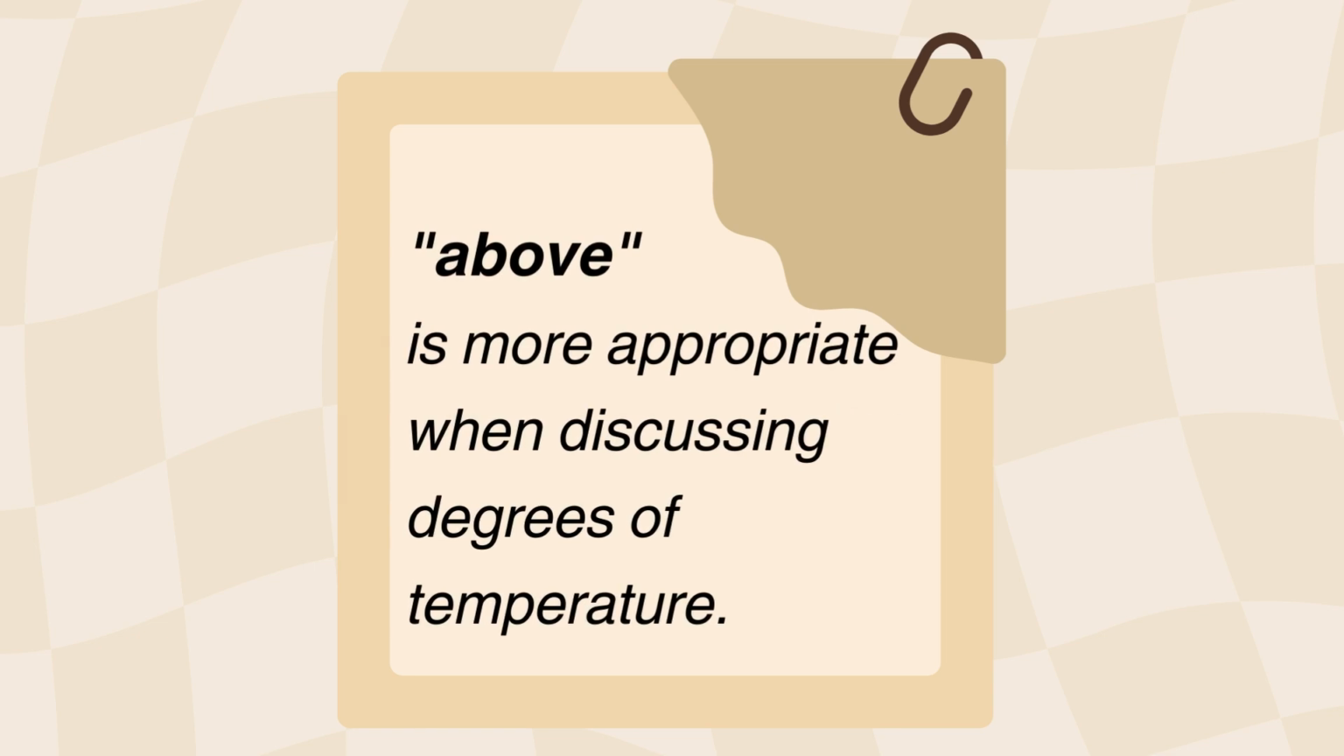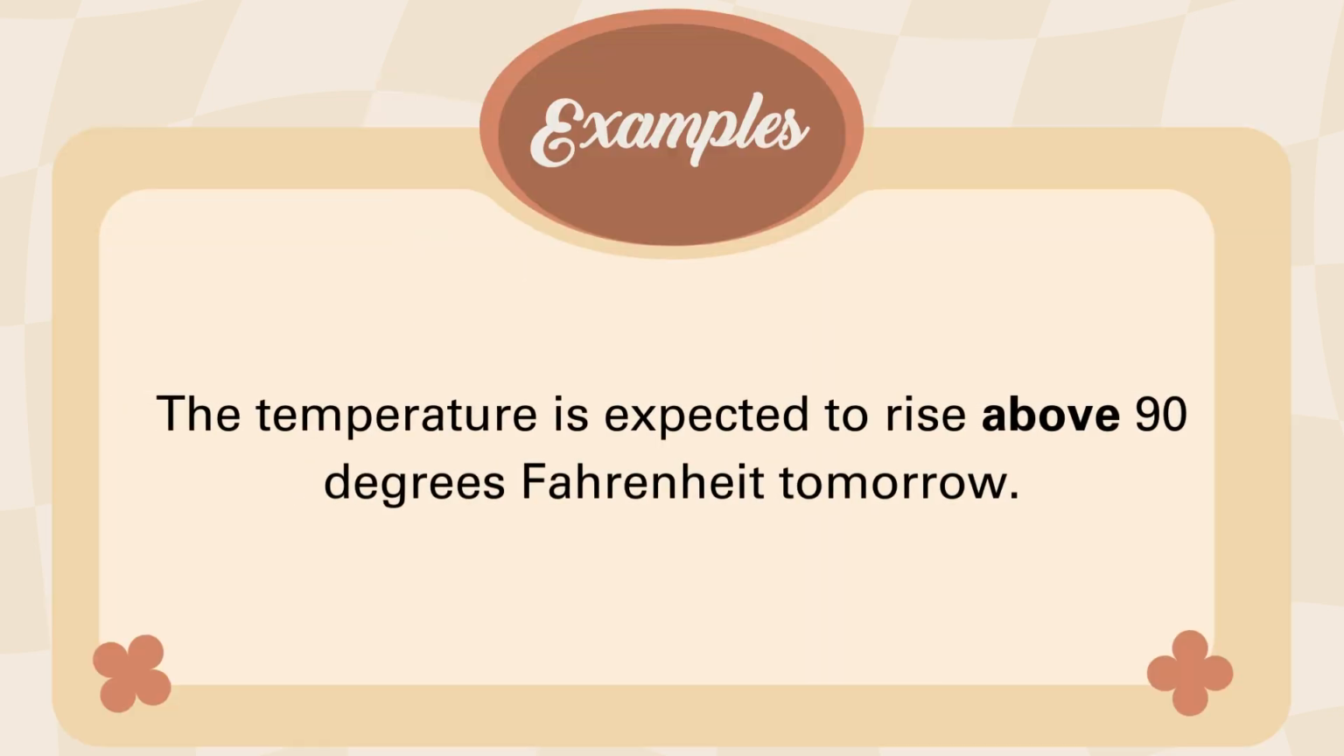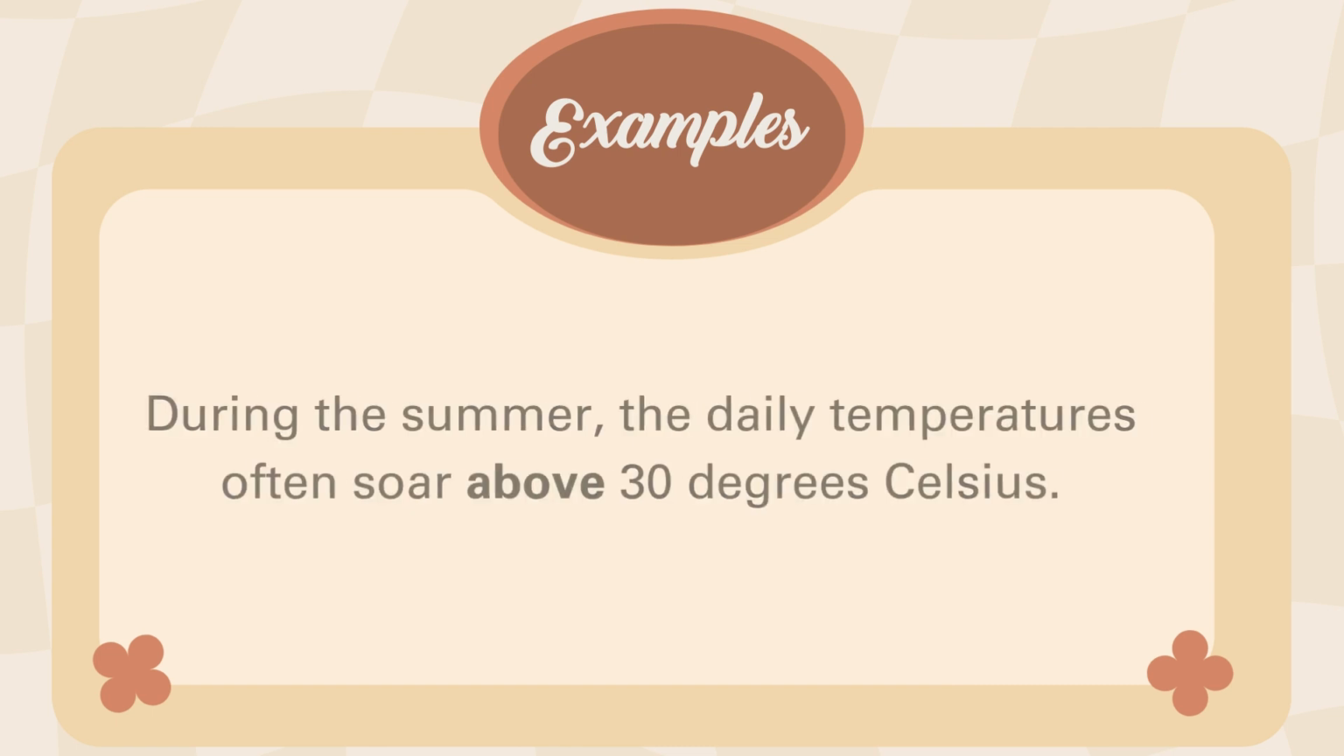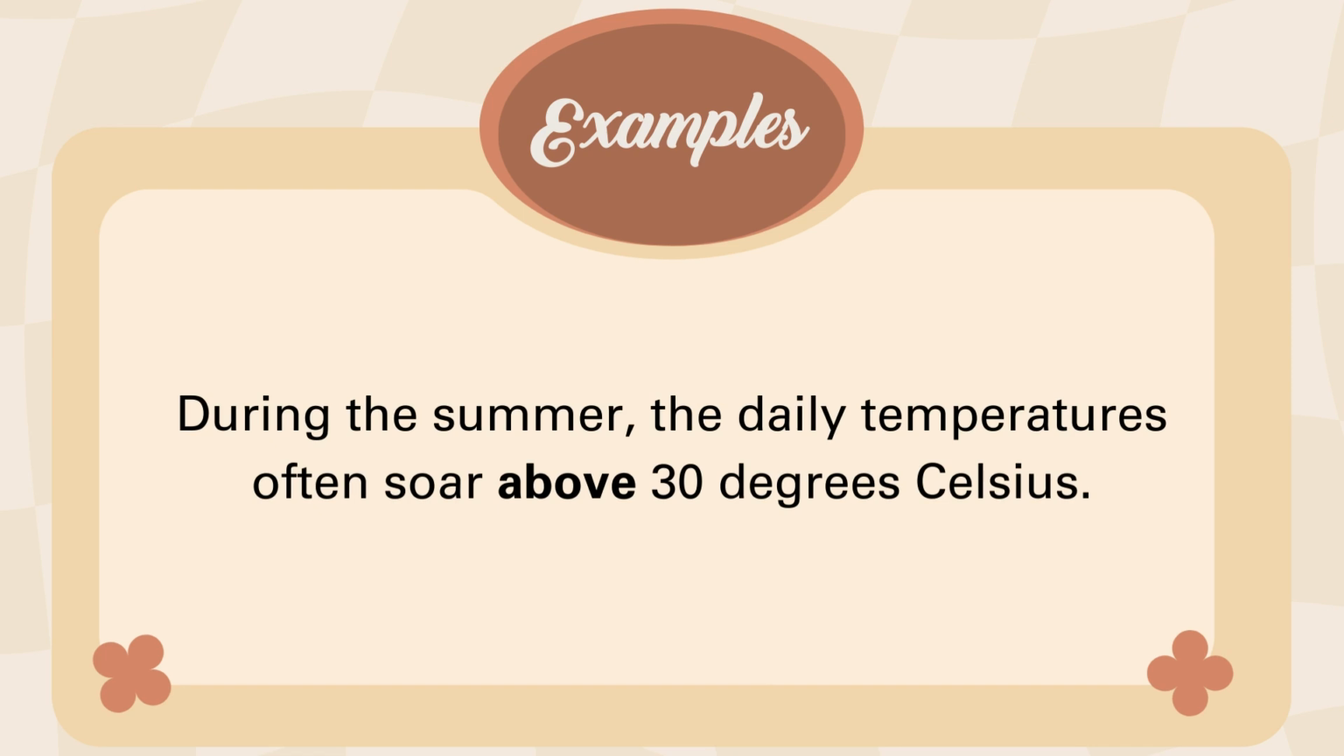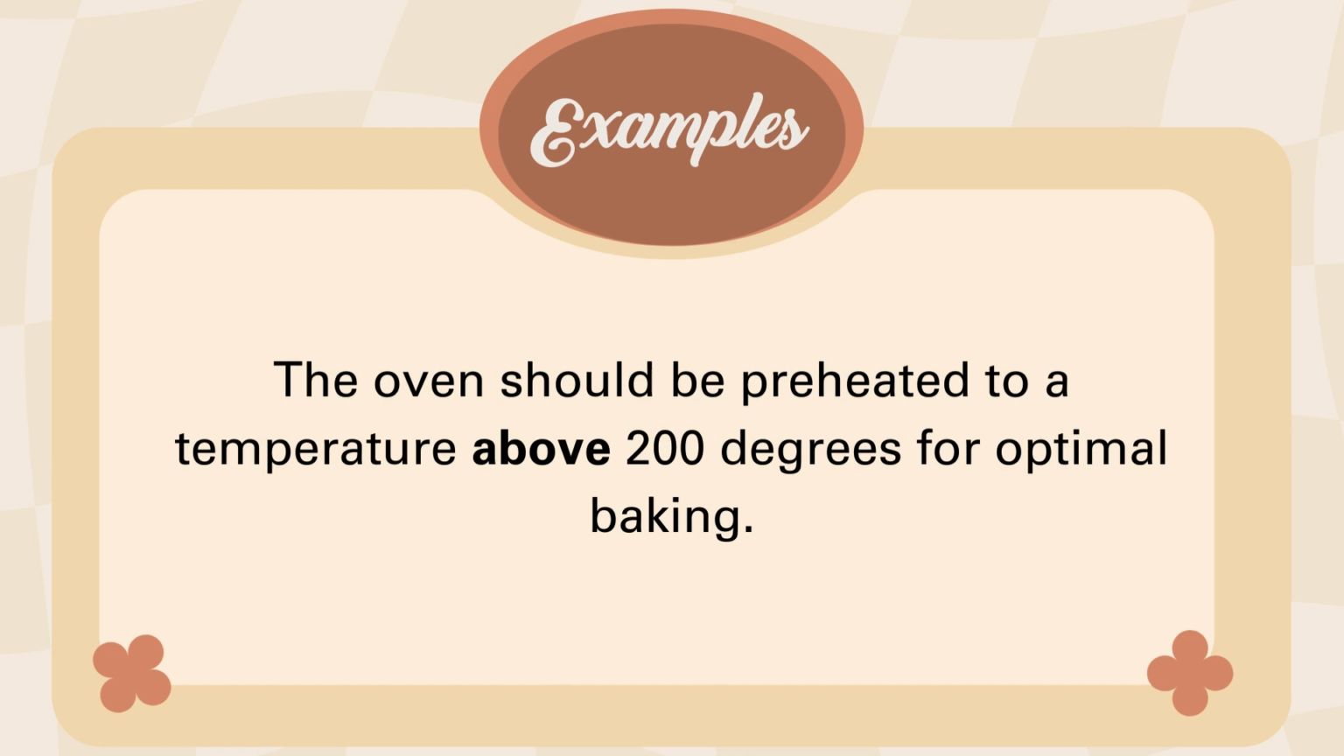Above is more appropriate when discussing degrees of temperature. For example, the temperature is expected to rise above 90 degrees Fahrenheit tomorrow. During the summer, the daily temperatures often soar above 30 degrees Celsius. The oven should be preheated to a temperature above 200 degrees for optimal baking. In these examples, above is used to describe a higher temperature.